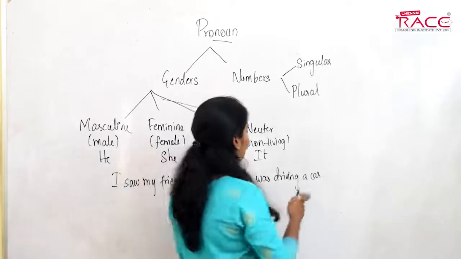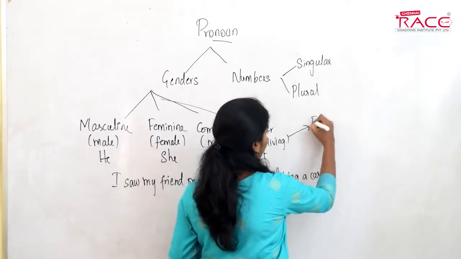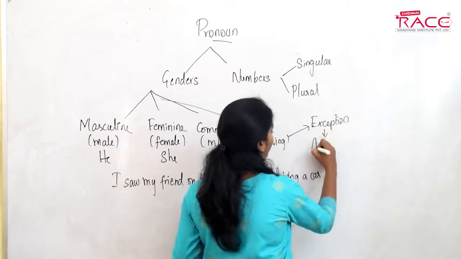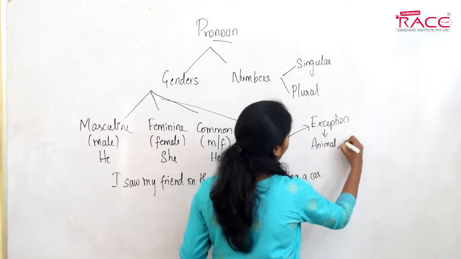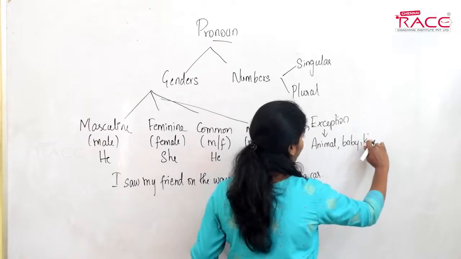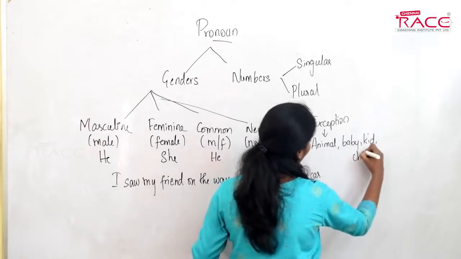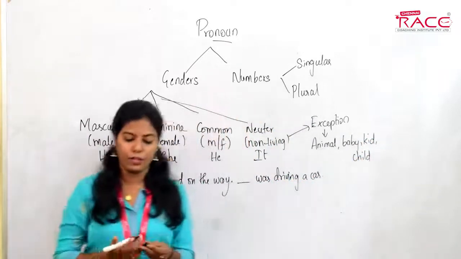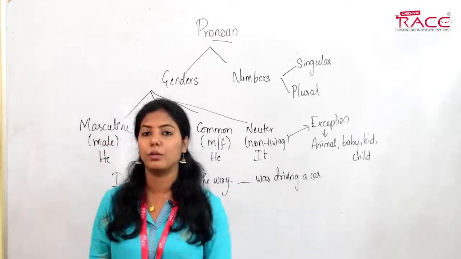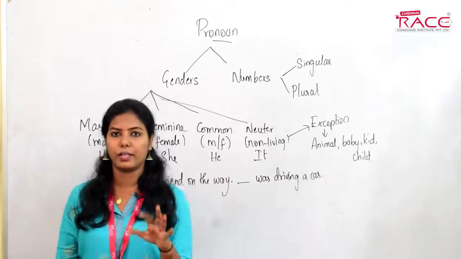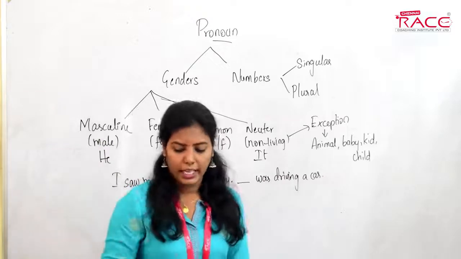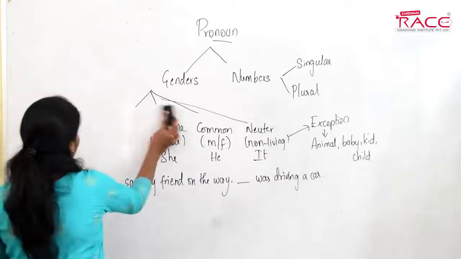So this one is an exception case, for when we are talking about an animal, baby, kid, or child. When you are about to talk about these four things, you use the pronoun it. You use the pronoun it for these words also. Done? Okay.